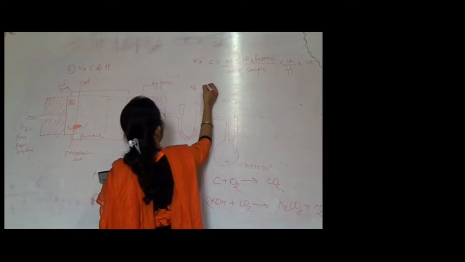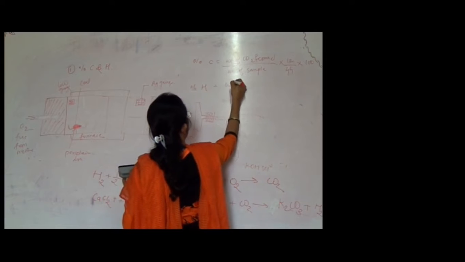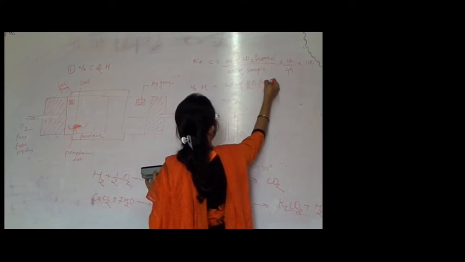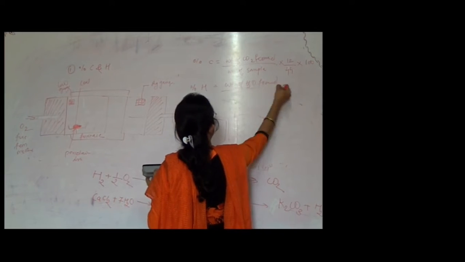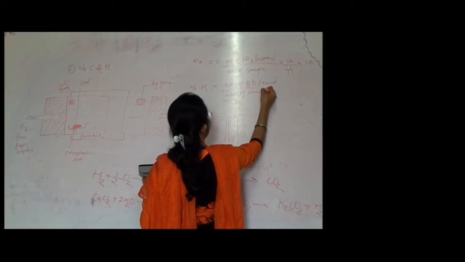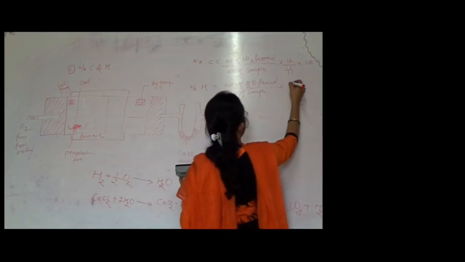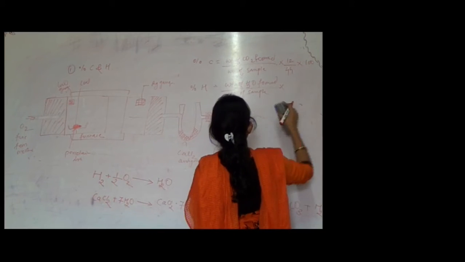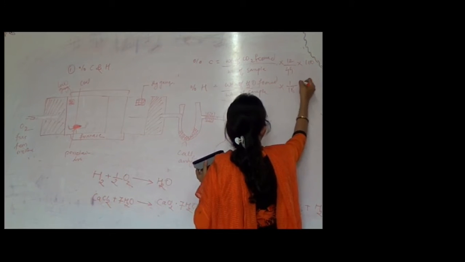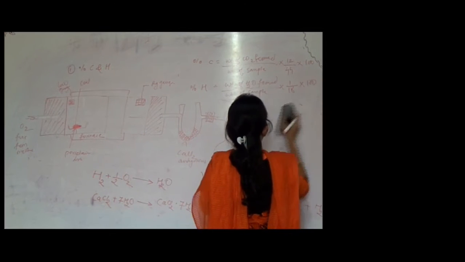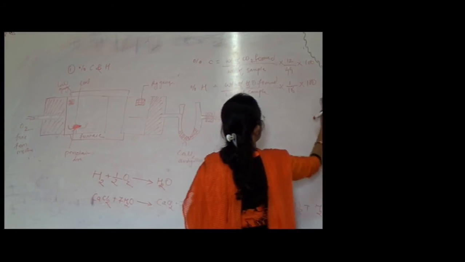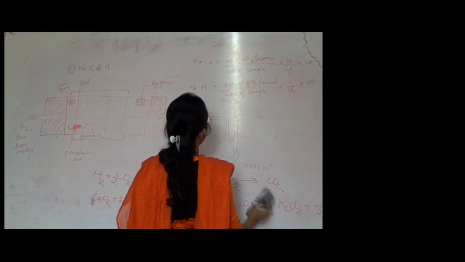Then regarding percent hydrogen, it is weight of H2O formed divided by weight of sample, into 1 by 18, into 100. Okay. So this is the percentage of carbon and hydrogen.